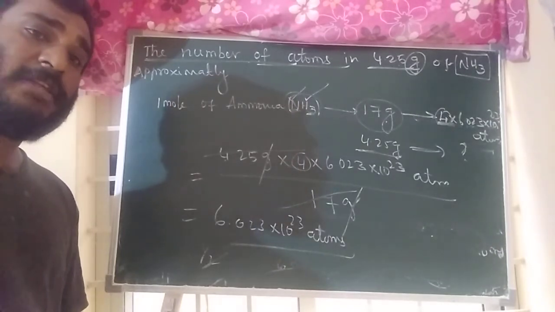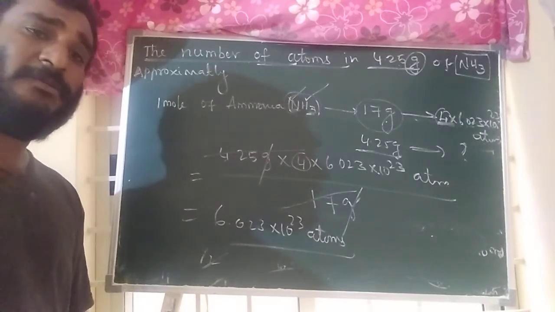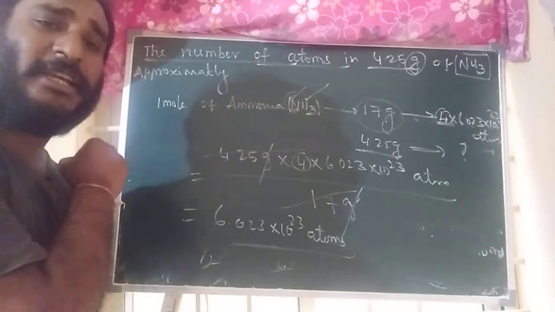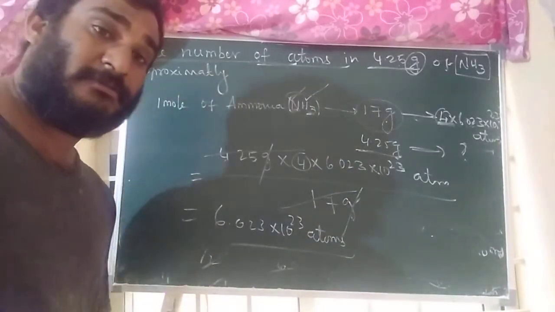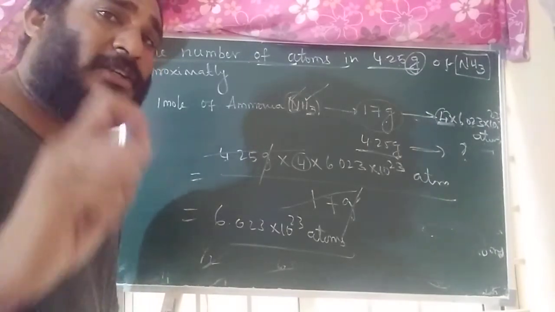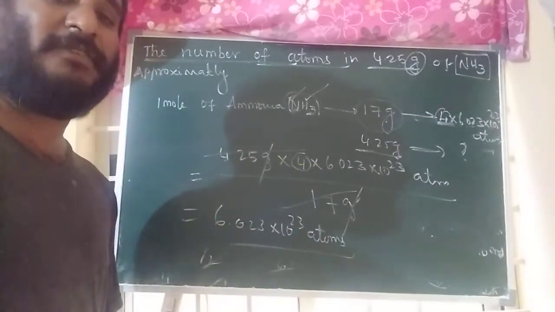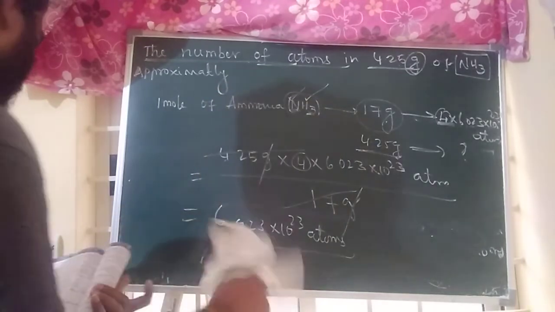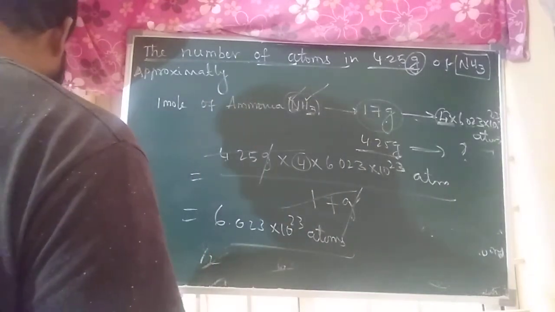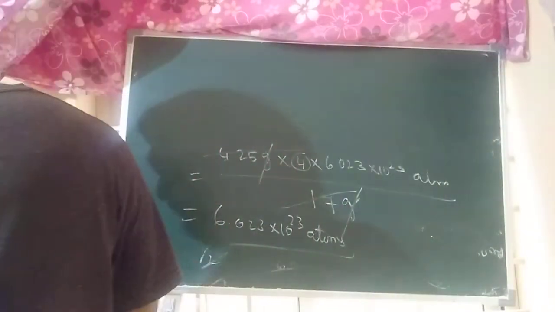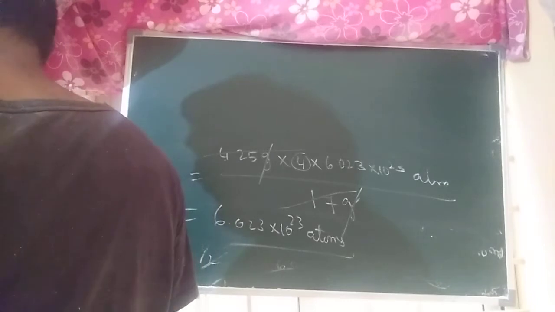No confusion in this type of questions. Just read the question properly, once or twice. Identify first what relation they have given. Then automatically you can definitely answer whatever question they give. The question clarity must be there. You should know what question they have given and what relation they have given. That is very, very important for this type of questions. Next, listen.